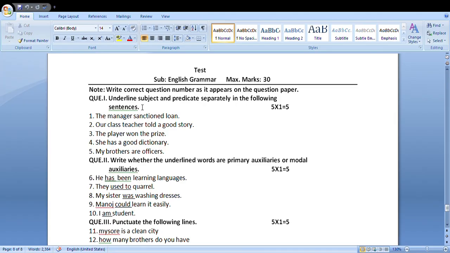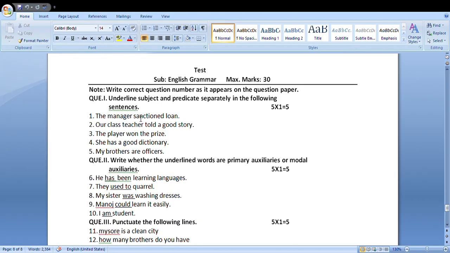Subject and predicate. The manager sanctioned a loan. You know, what is subject? Agent of the action is called subject. Who does that action is called subject. Doer of the action is called the subject.